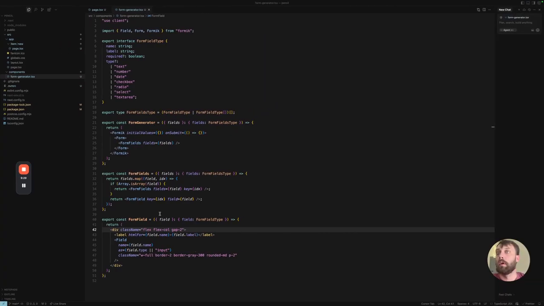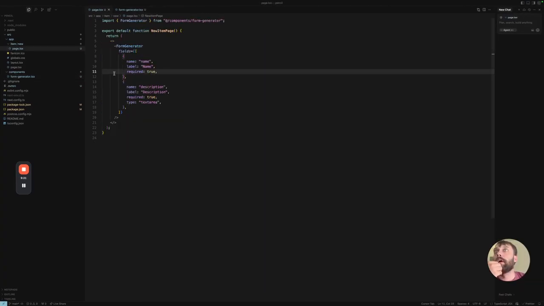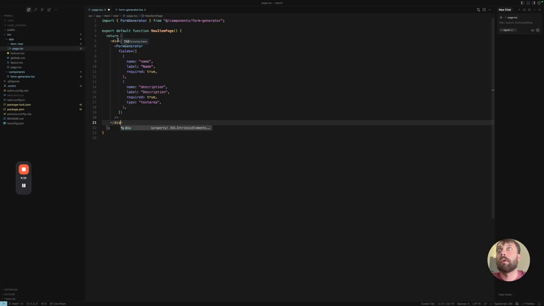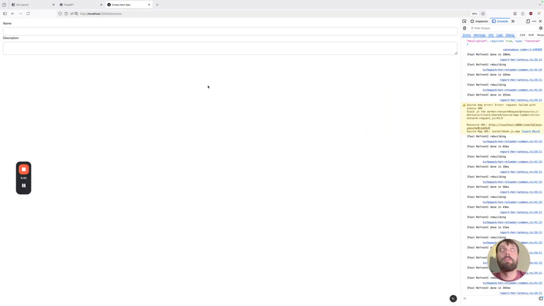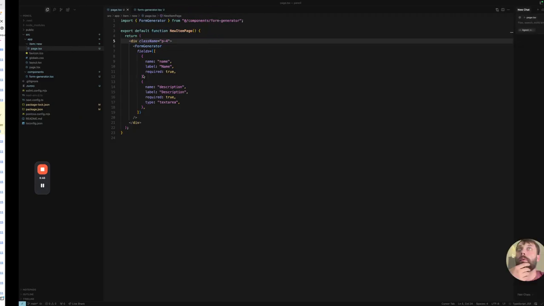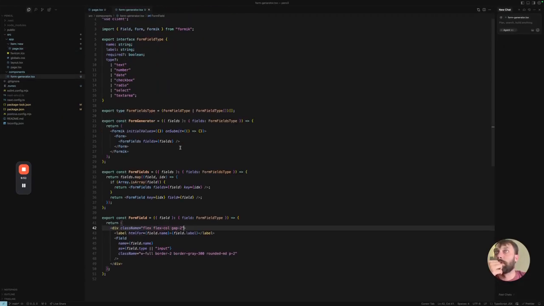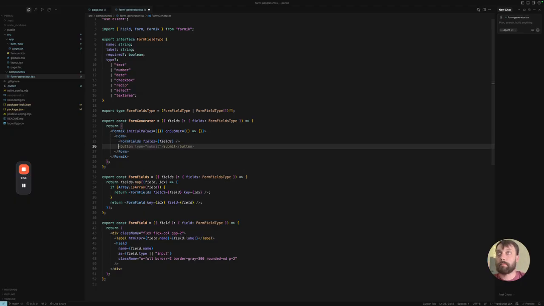Okay, we have two things. We have type. Alright, so, and field, I think Formik provides a nice little field name. As field type.